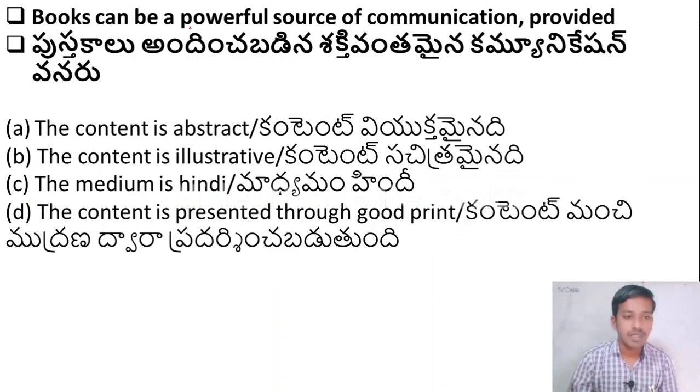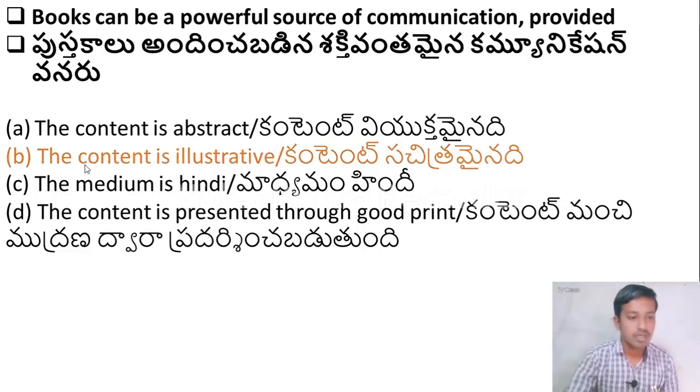Books can be a powerful source of communication provided. Option A, the content is abstract. Option B, the content is illustrative. Option C, the medium is Hindi. Option D, the content is presented through good print. Here the right answer is option B, the content is illustrative. If the content is illustrative in the book, then it is a powerful source of communication. Please remember this answer. Let us move to the next question.